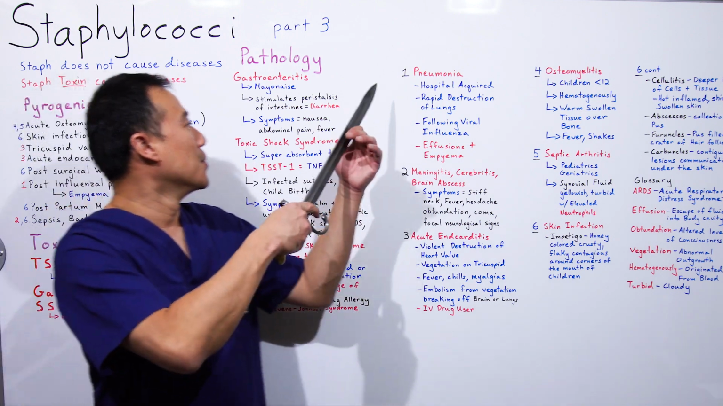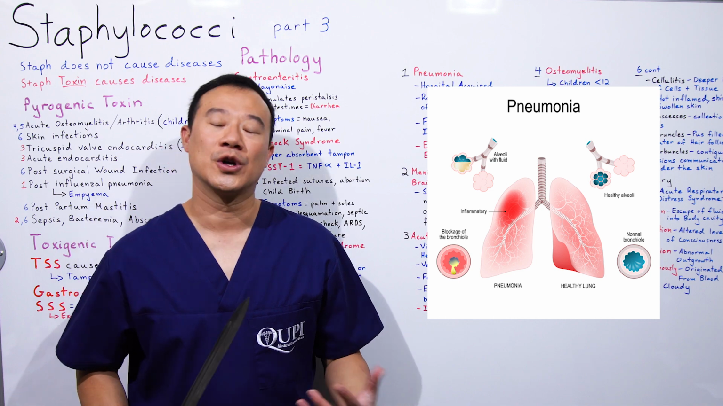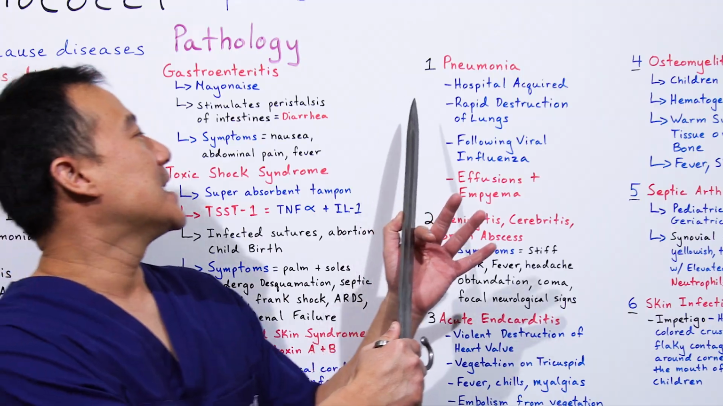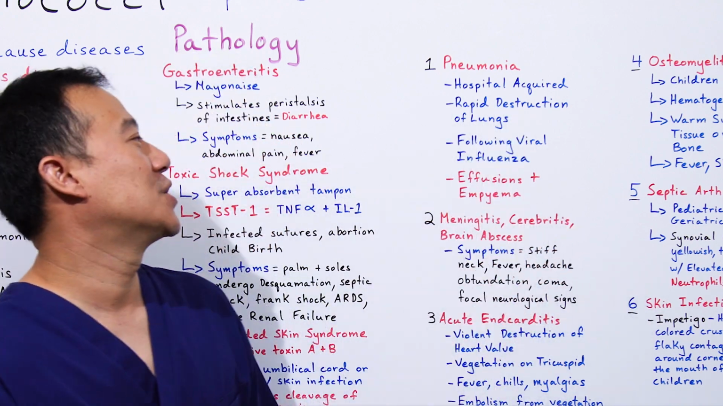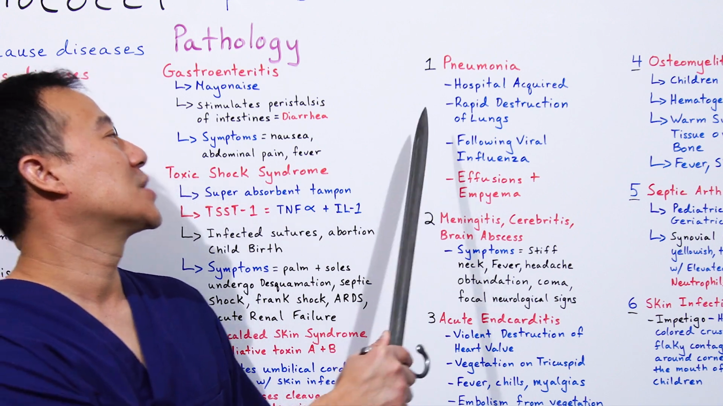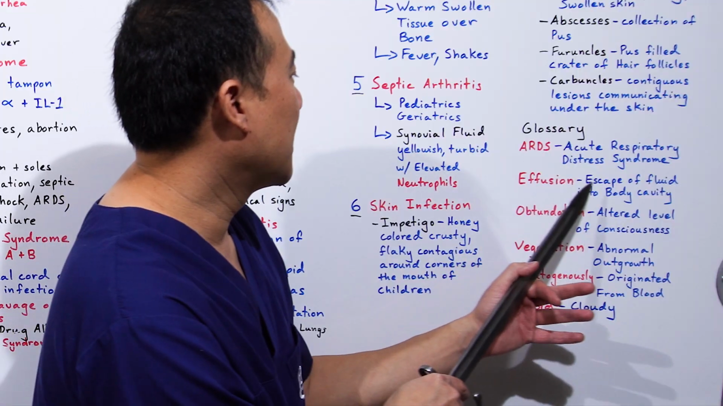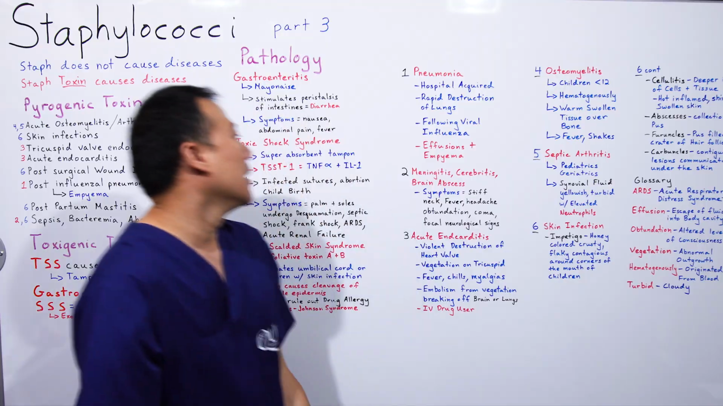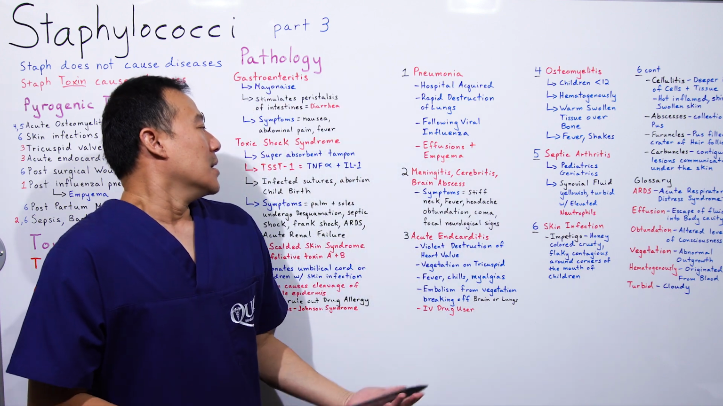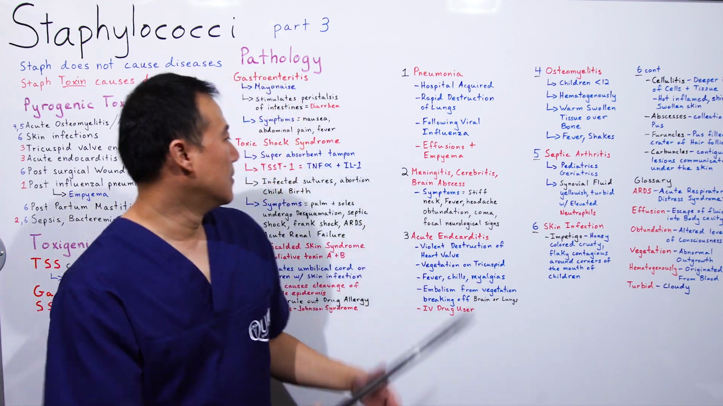Here we go. Pneumonia. You will get a board question about pneumonia. Now the question is, is it a staph causing this pneumonia? Here are the clues. It's usually hospital acquired, and it's usually following a viral influenza. And it's going to be rapid destruction of the lungs, leading to effusion, which is escape of fluid into the body cavity, and empyema, which is pus filling the pleural cavity. That's the pneumonia that we're going to talk about when we're talking about Staphylococcus.